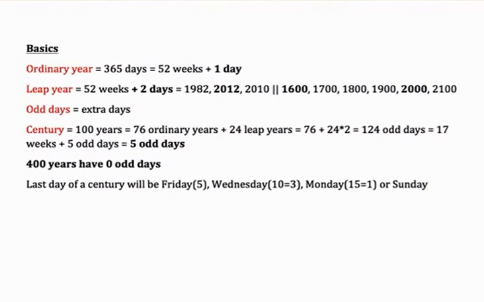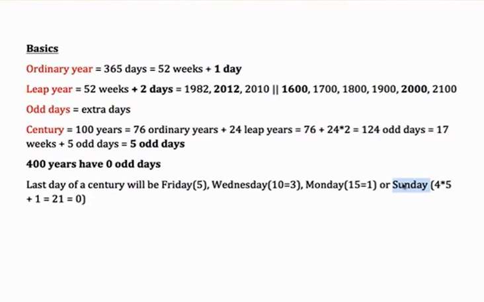At the end of 4 centuries or 400 years, we will have 0 odd days. Well, why does it happen that way? 0 odd days because 4 into 5, because 5 odd days per century, 4 centuries, that gives me 20, plus the 1 extra which comes from the leap year. So the 1 extra which comes from the leap year for the 4th century will make it 21 odd days, which is equal to 0 odd days, and that makes the last day of the 400th or the 4th century a Sunday. And then the cycle will keep on repeating itself.